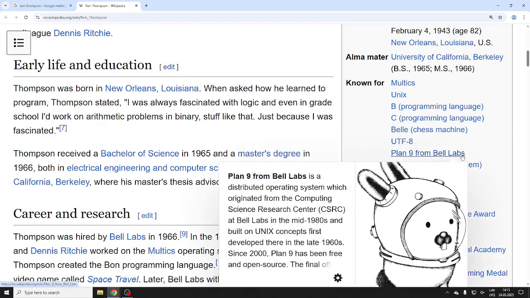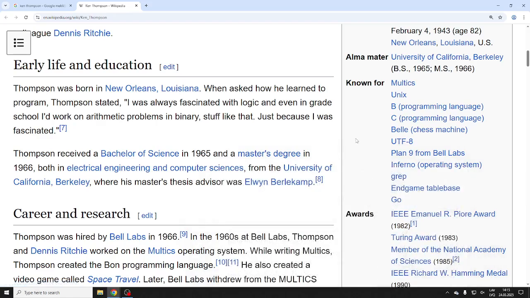Plan 9 from Bell Labs. You probably don't know about that one too much. It is actually a very influential operating system, and it's also free and open source, so you can try it out. But it was developed at Bell Labs. Bell Labs was part of the big American phone company monopoly, with a lot of money, just like we talked about Xerox having money coming in from the copiers. Dennis Ritchie was working at Bell Labs, which was doing research, basically without any particular need to commercialize immediately, right? Of course, eventually the money at Bell Labs ran out. They're a shadow of themselves these days, right?